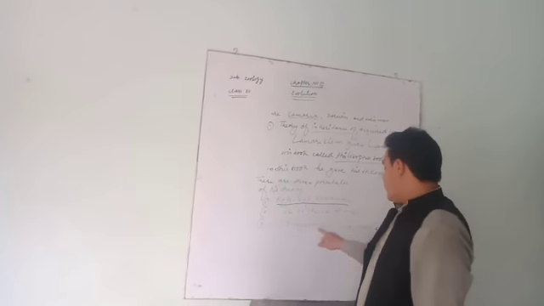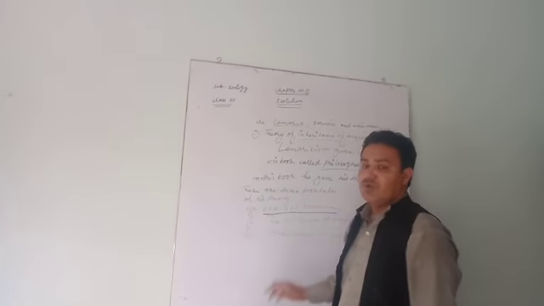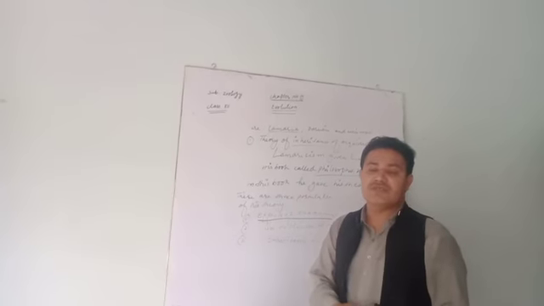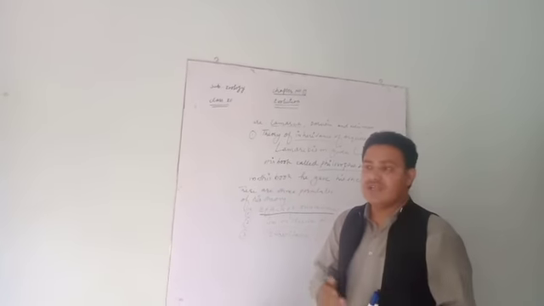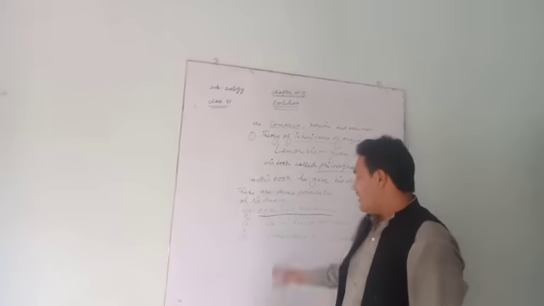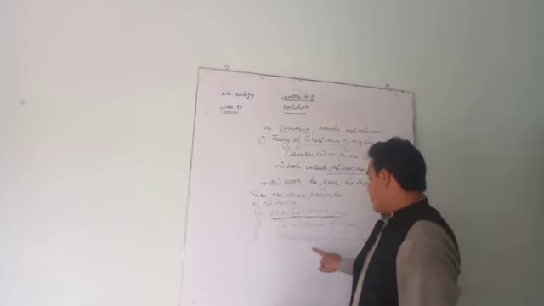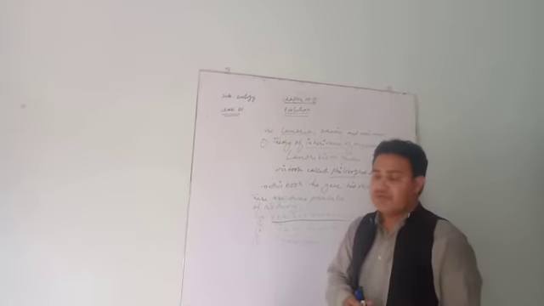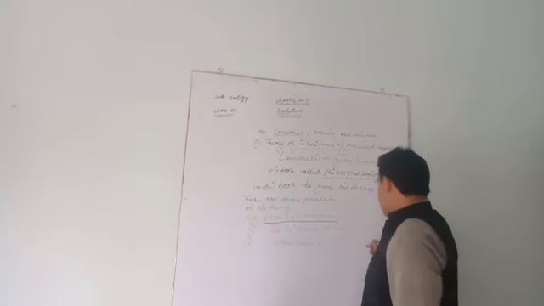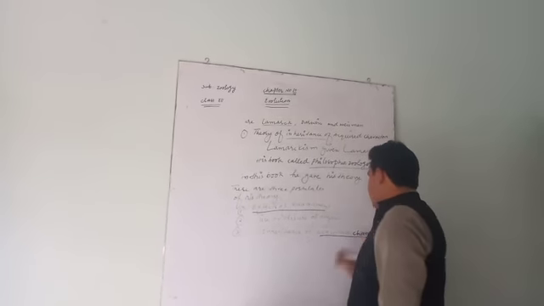Now, inheritance of acquired characters. According to Lamarck, those organs which are used by the animals can be transmitted from parents to offspring, and these organs are now called inherited organs. But there is one exception: inheritance of acquired characters.